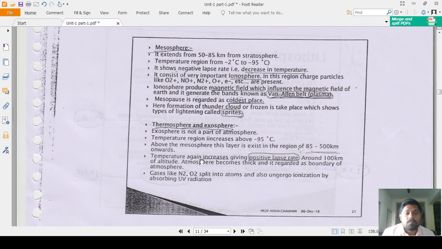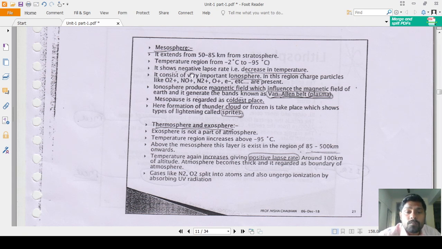Then the mesosphere, the thermosphere and the exosphere. What is the mesosphere? It extends from 50 to 85 kilometers above the stratosphere. The temperature here goes from minus 2 degrees Celsius to minus 95 degrees Celsius, so it shows a negative lapse rate, that is, a decrease in temperature. What is the negative lapse rate and what is the positive lapse rate? Negative lapse rate means a decrease in temperature, and positive lapse rate means an increase in temperature. So in the mesosphere we see the negative lapse rate, the decrease in temperature.